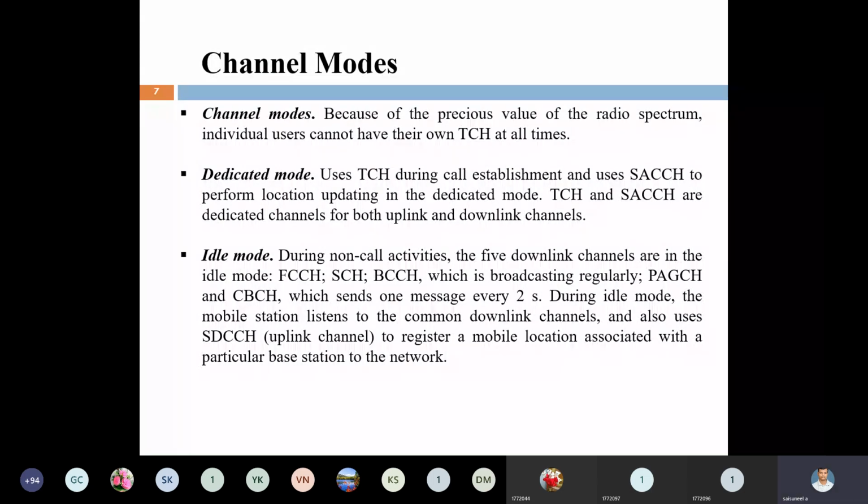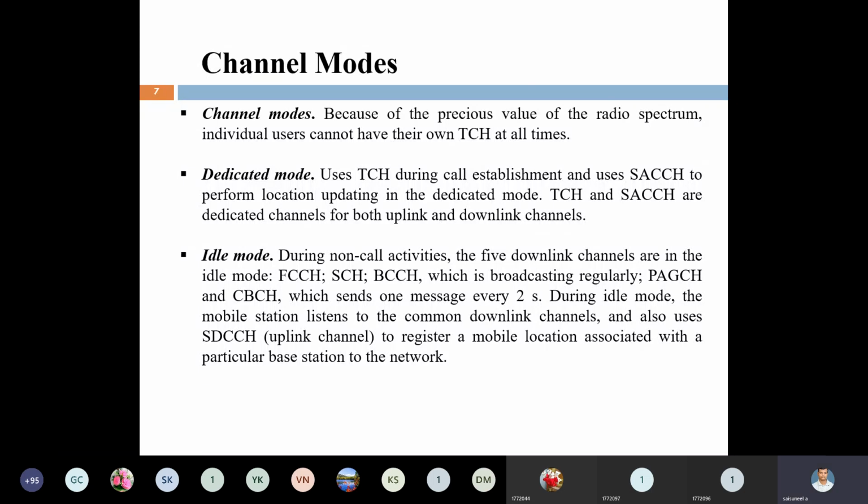Next one is idle mode. Idle mode is nothing but we are not making a call at all. We are not using dedicated data transmission. The mobile is simply in an idle condition, but it is working. Signal is coming, but under idle condition.